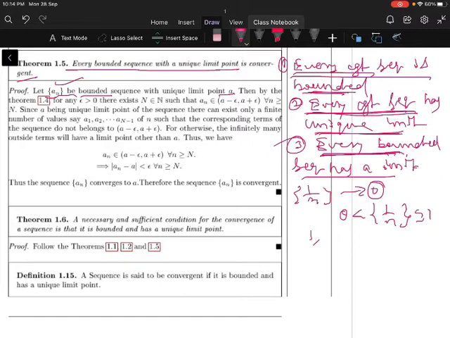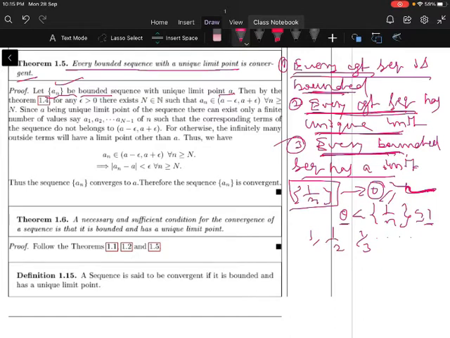You can observe that the first term of the sequence is 1, the second term is 1/2, then 1/3 and so on. When n increases, 1/n goes to 0, therefore 0 is the lower bound and 1 is the upper bound. Therefore the sequence is bounded and it has a unique limit point, so it is a convergent sequence. Moreover, it converges to 0.